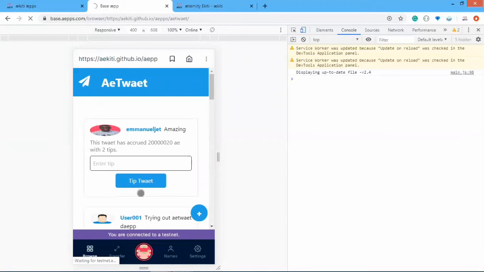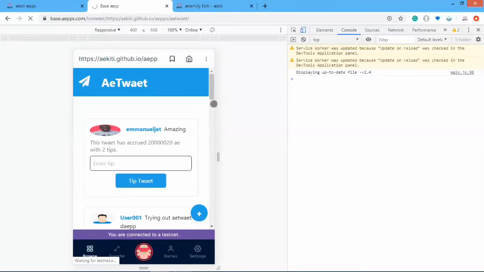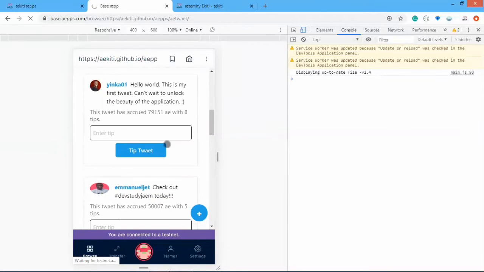So that's basically 8 tweets. You can add another tweet, and yeah, so that's 8 tweets.